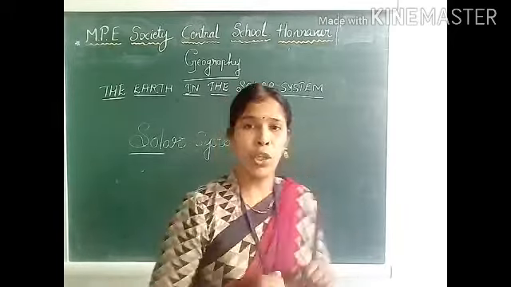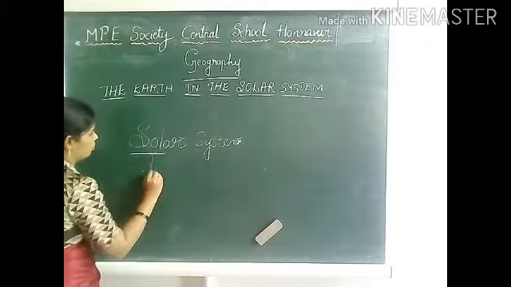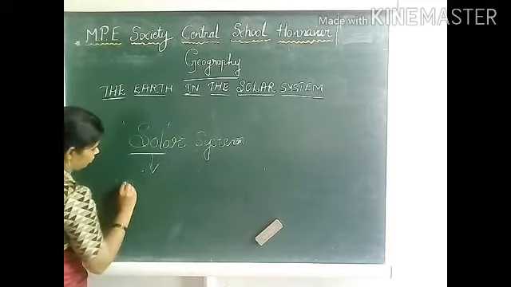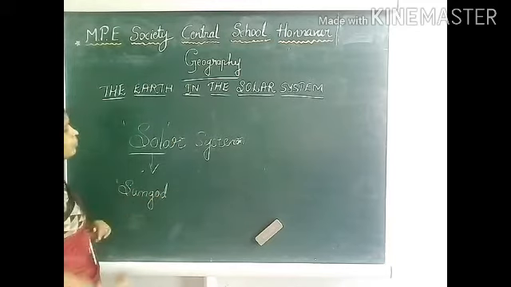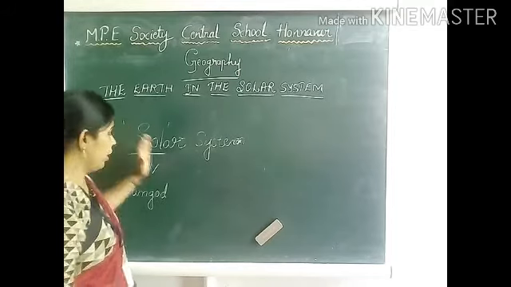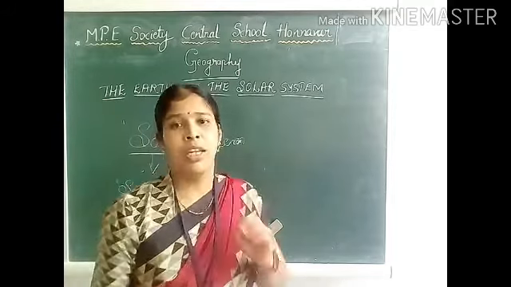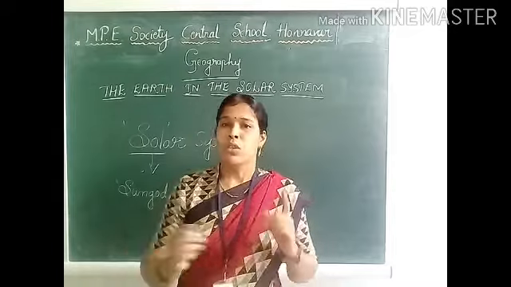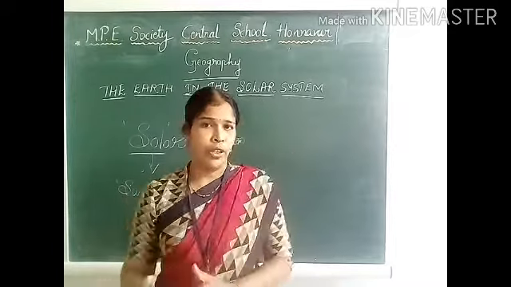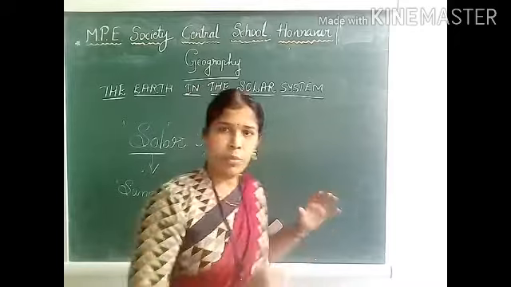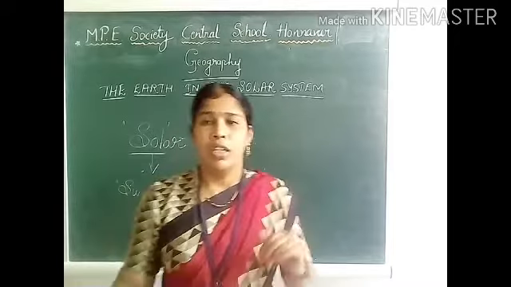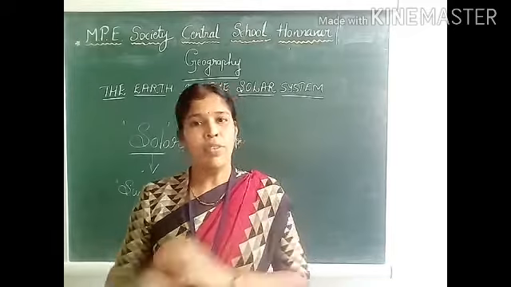So solar means it is related to the sun, or it belongs to the sun family.